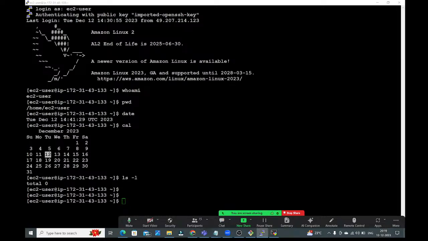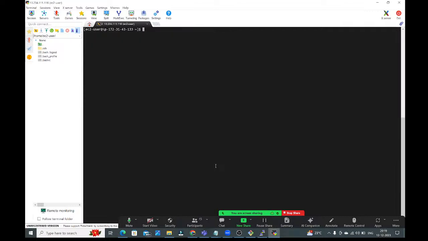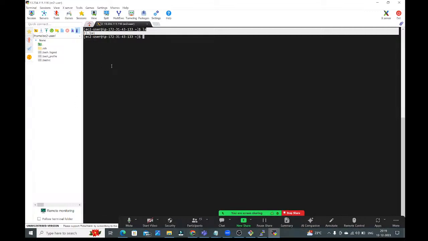Right now, let me show you guys. Right here from PuTTY, I'm going to create one file guys. touch f1.txt. I have created the f1.txt file guys. Now let me go to this MobaXterm. From here, check it once whether that file is available or not guys. How can you check? ls guys, run the ls command. Wow, see, f1.txt file is available. From where did you create it? See, from PuTTY I have created this file. From MobaXterm I can access it. So multiple users can connect with the Linux virtual machine and they can perform different operations.